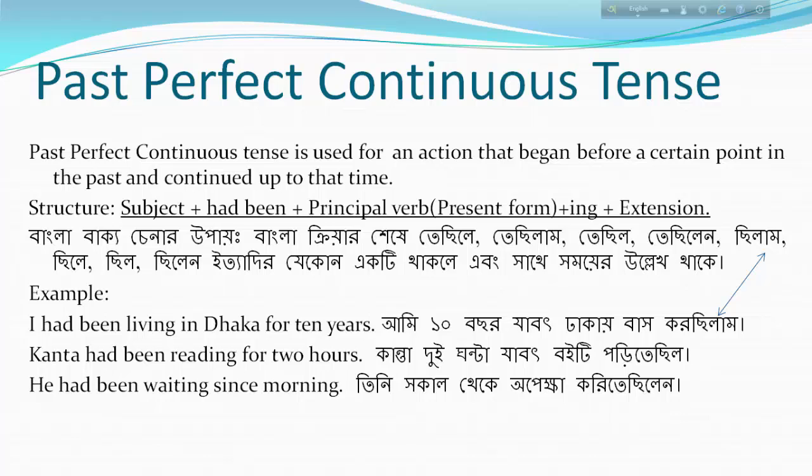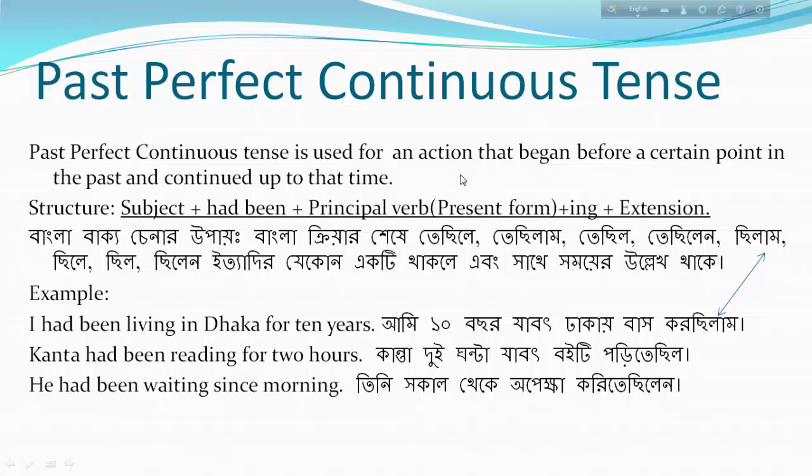Let's read the definition. Past perfect continuous tense is used for an action that began before a certain point in the past and continued up to that time.